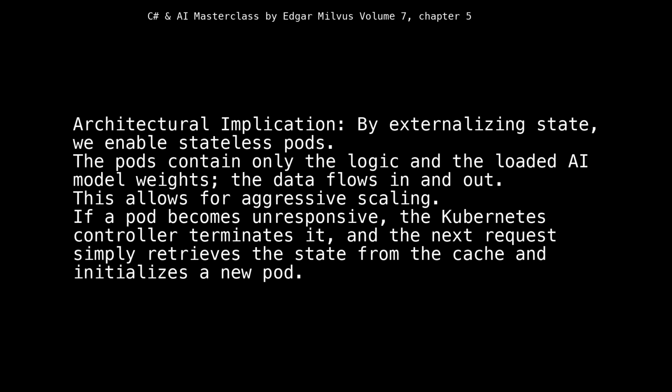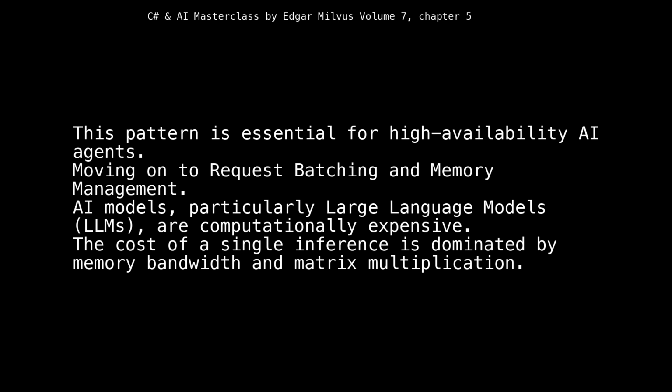Architectural implication: by externalizing state, we enable stateless pods. The pods contain only the logic and the loaded AI model weights; the data flows in and out. This allows for aggressive scaling. If a pod becomes unresponsive, the Kubernetes controller terminates it, and the next request simply retrieves the state from the cache and initializes a new pod. This pattern is essential for high-availability AI agents.